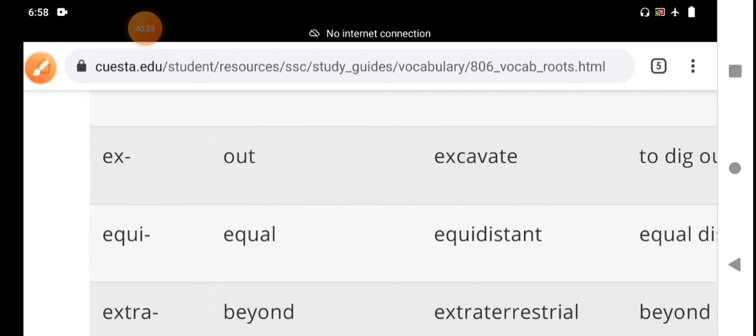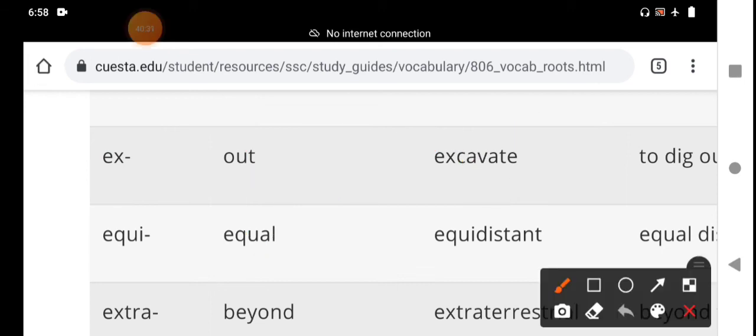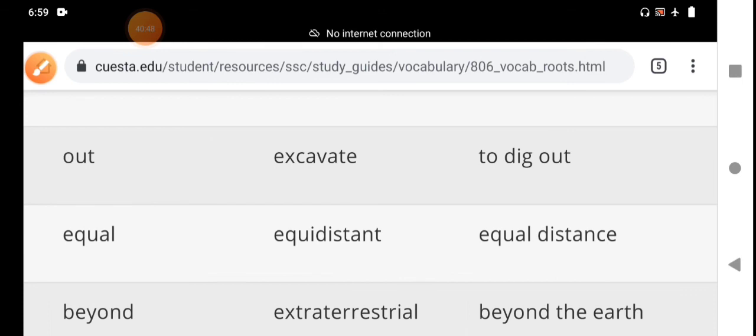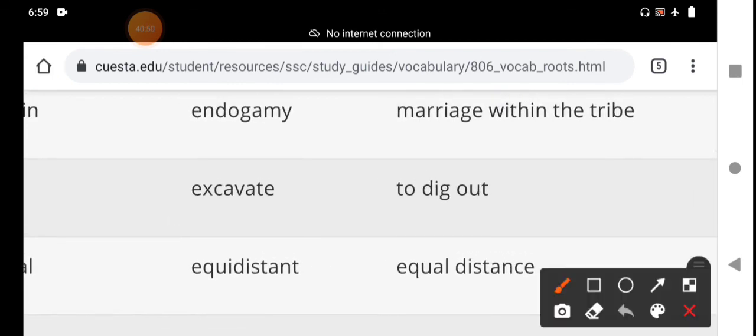The next word is equi. The root equi means equal. Equidistant. What is the meaning of equidistant?